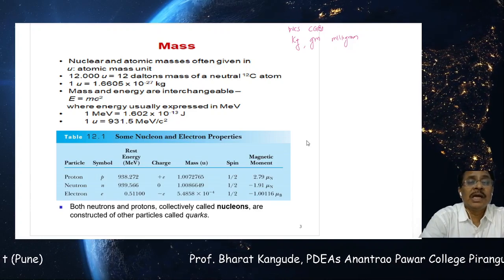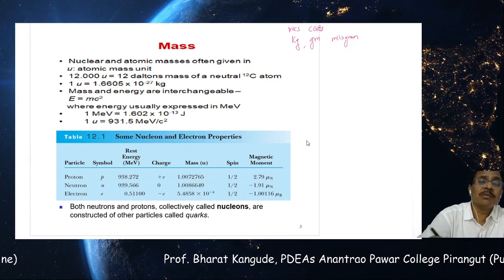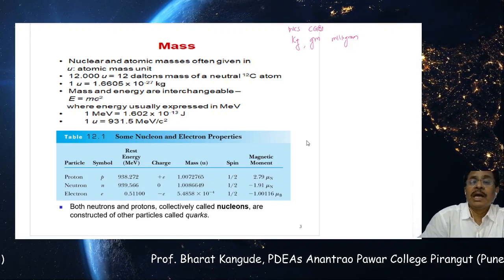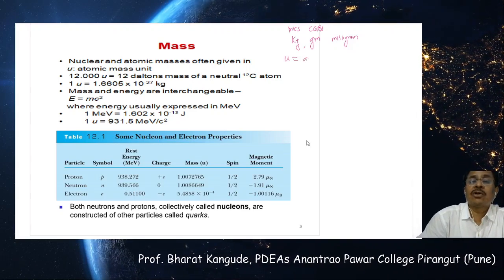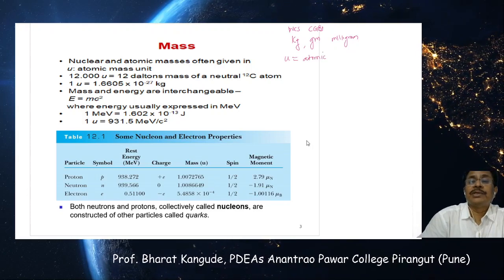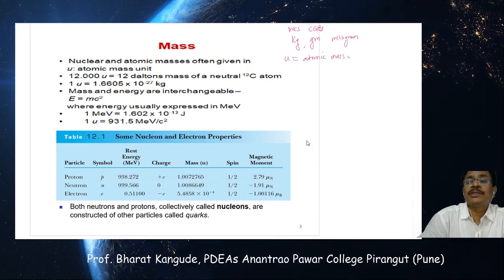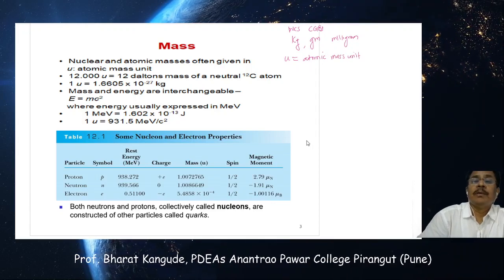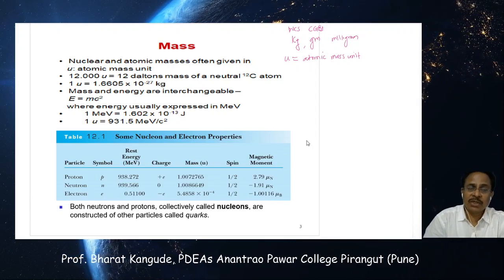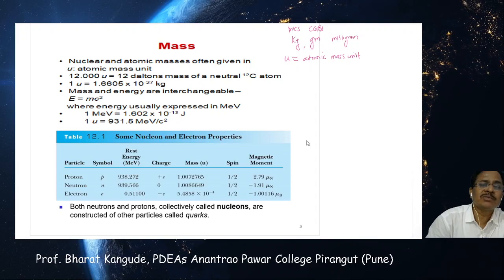So nuclear and atomic mass is often given in a small symbol, small u, and this is defined as the atomic mass unit. Before we introduce this, let me make it clear why to use the atomic mass unit. Measuring the mass of any nucleus in grams or kilograms gives very, very small numbers.